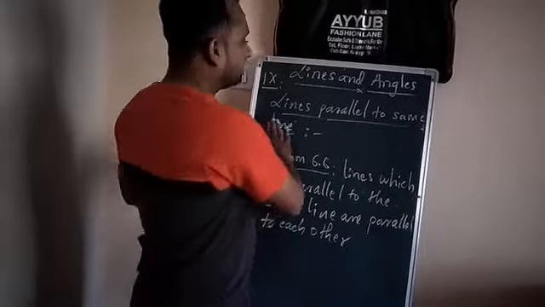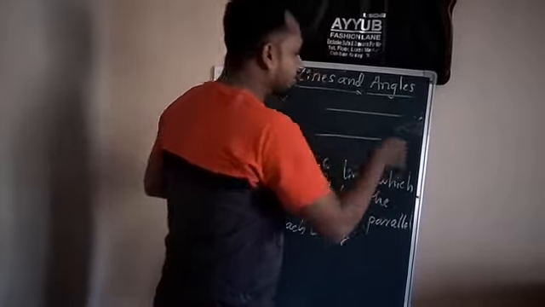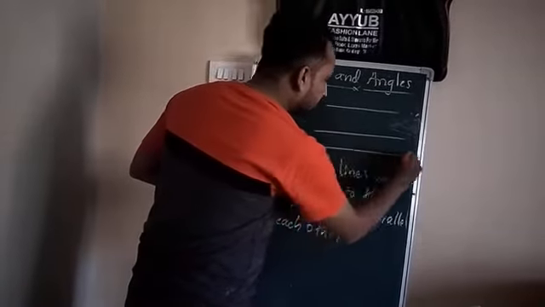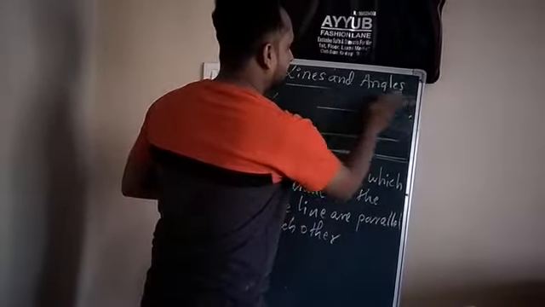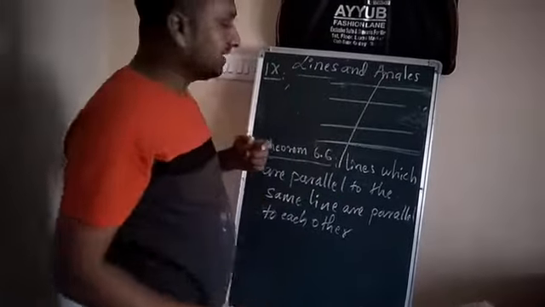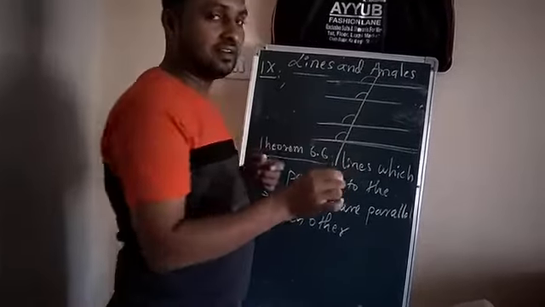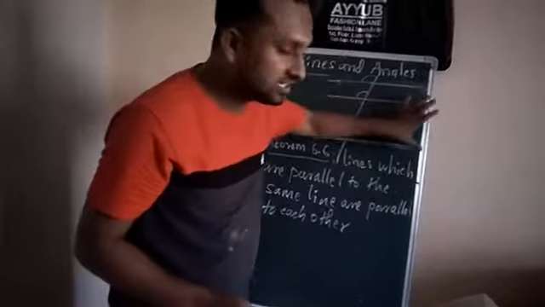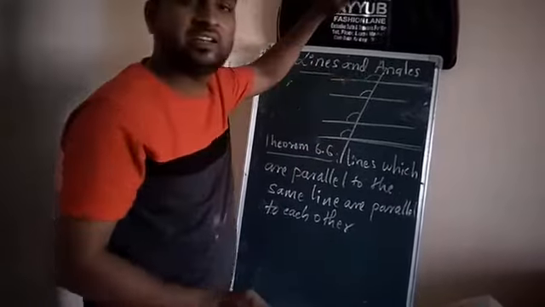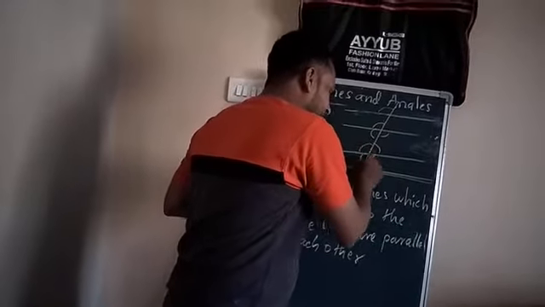What does it mean here? Yesterday you saw the transversal intersecting only two parallel lines. If we take two more parallel lines, and the transversal is intersecting, then each pair of corresponding angles is equal. The condition is that these four lines should be parallel. Even alternate interior angles are equal. This angle is equal to this angle.